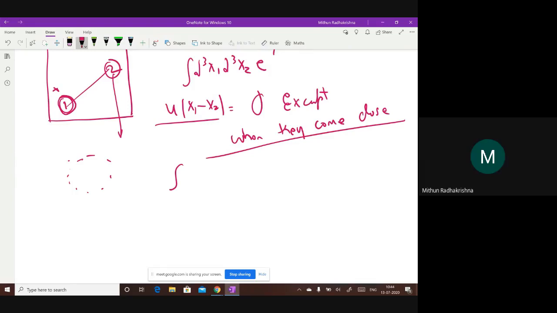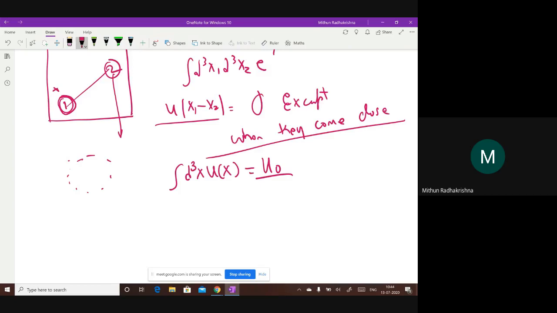So when the distance between the particles is less than some particular value, then they start feeling that they are next to each other. So then they start feeling these forces. And this particular integral of u of x, I call this u naught. Okay, remember what is u naught?